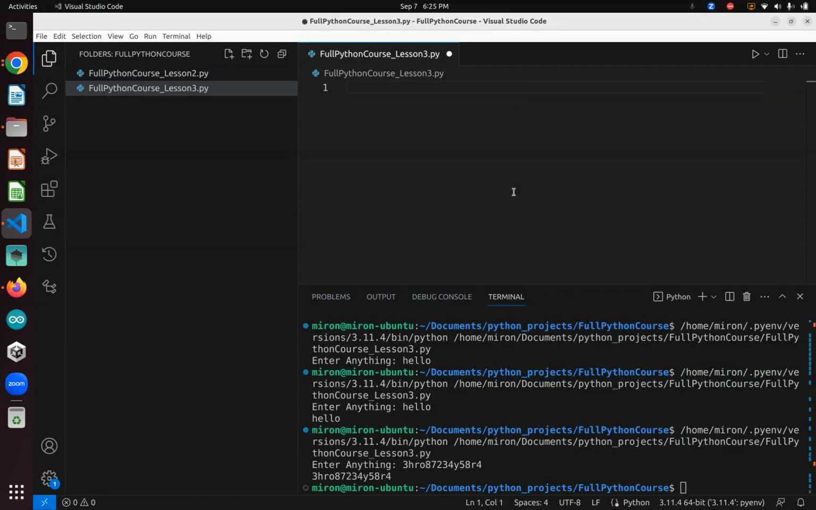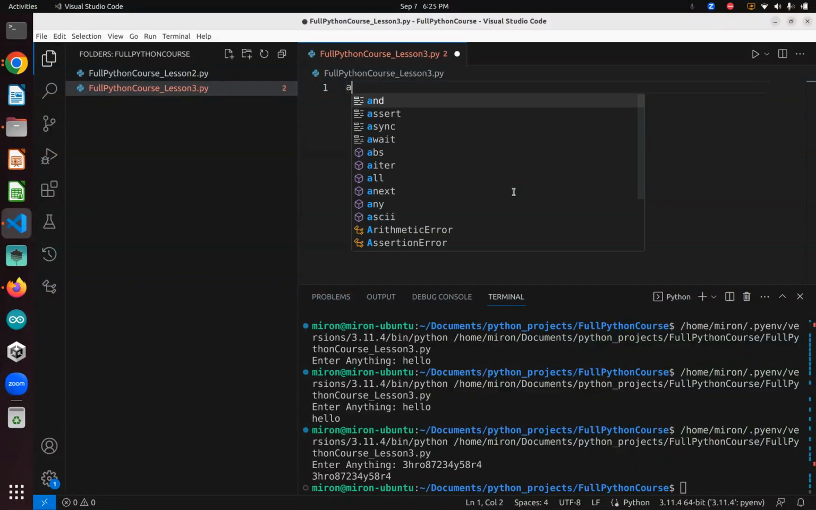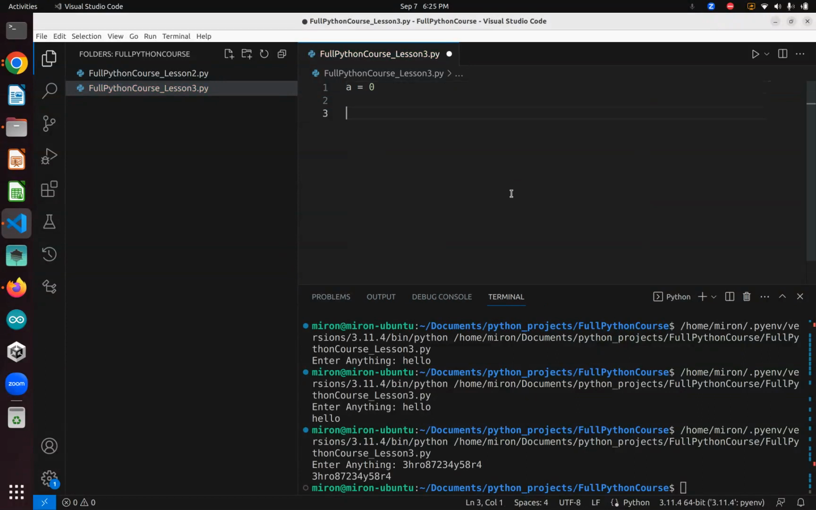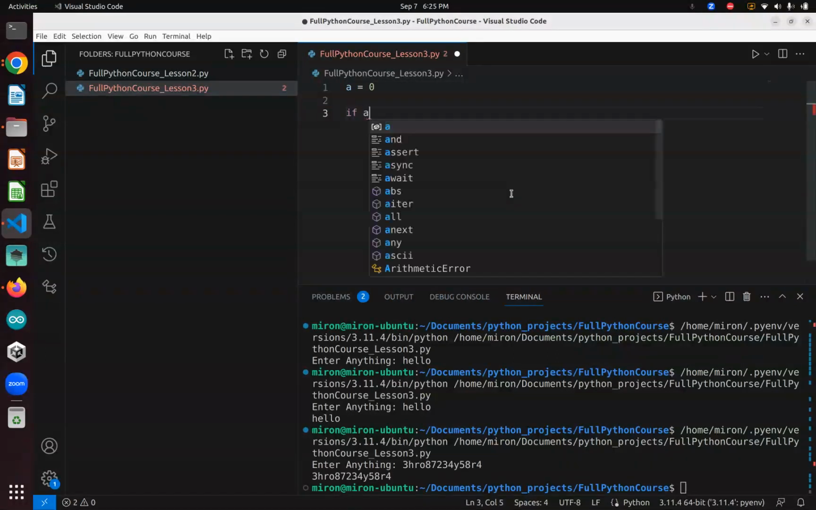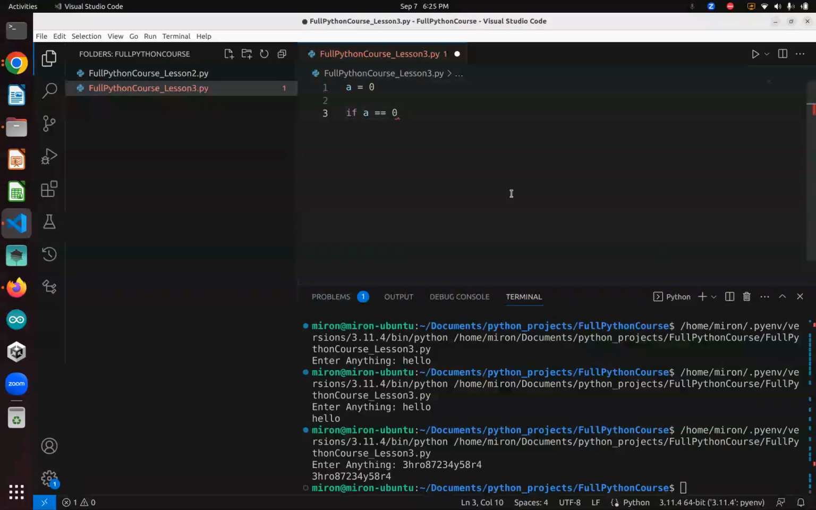Now what is an if? An if is when we want to check. For example, let's say A equals 0, and we want to check if A is equal to 0. Remember what we said in lesson 2: when we use ifs and whiles, the equals sign always has to be double, not one, or else it will not work.